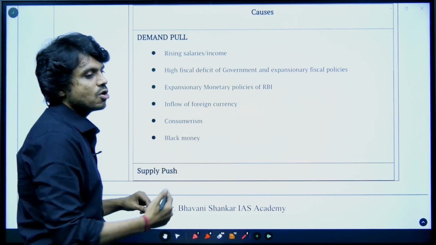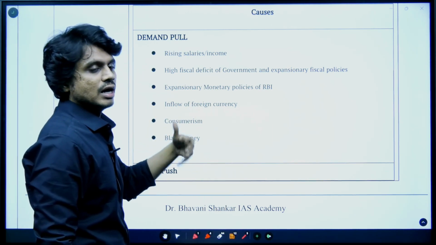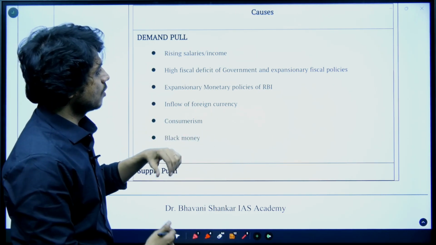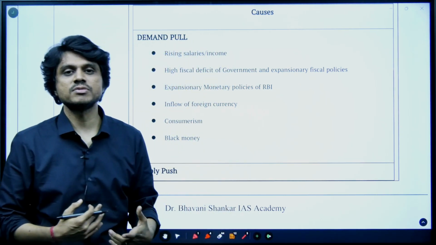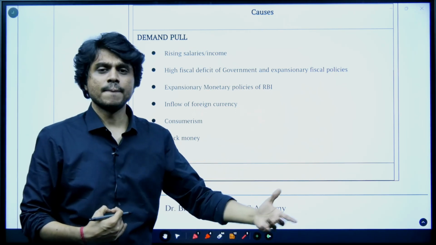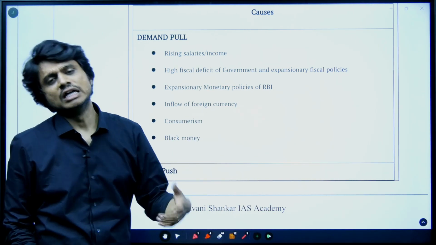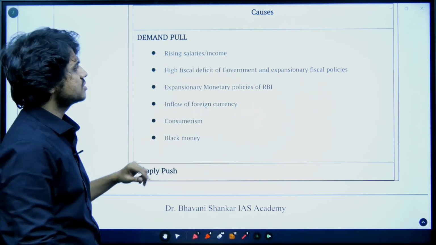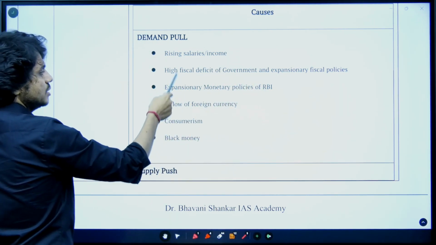So whenever the government reduces the direct taxes, or else the government is borrowing more money from the public, and it is also spending that money in terms of infrastructure, or in terms of subsidies or whatever. So all these things, the expansionary fiscal policies, will impact in more demand.